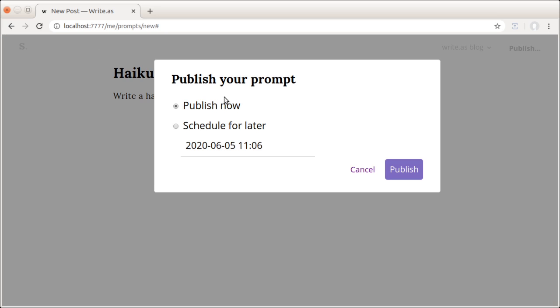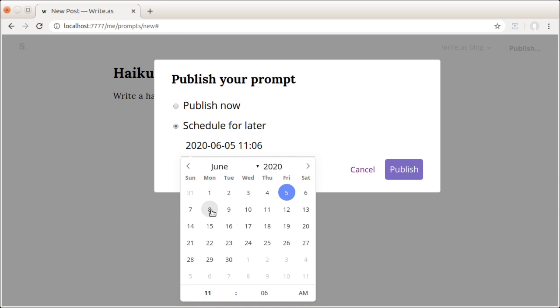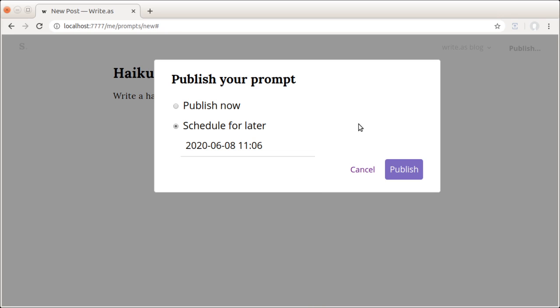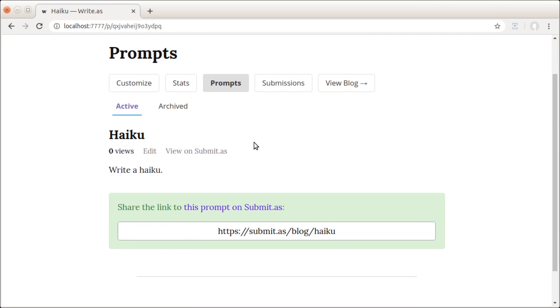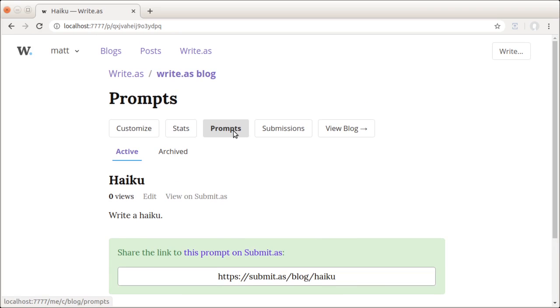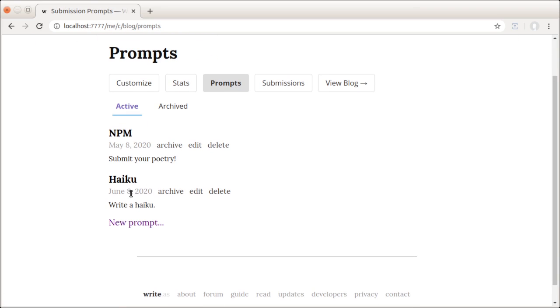I'll hit publish and it will now give me the option to either publish it right away or schedule it for later. If I want to choose next week, for example, I can do that and hit publish, and the prompt will be available to me on the prompts page, but as you can see here, it will be scheduled for June 8th.